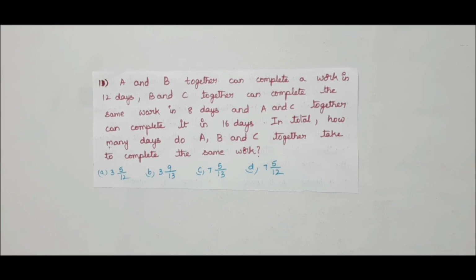Next problem, A and B together can complete a work in 12 days. B and C together can complete the same work in 8 days. And A and C together can complete it in 16 days. In total, how many days do A, B and C together take to complete the same work? Options given as A, 3 5 by 12, B, 3 9 by 13, C, 7 5 by 13, D, 7 5 by 12. So in this problem, he has given the time.